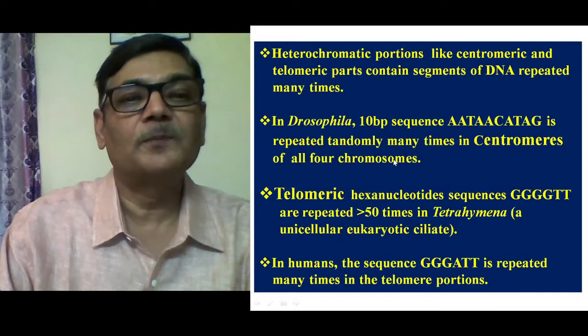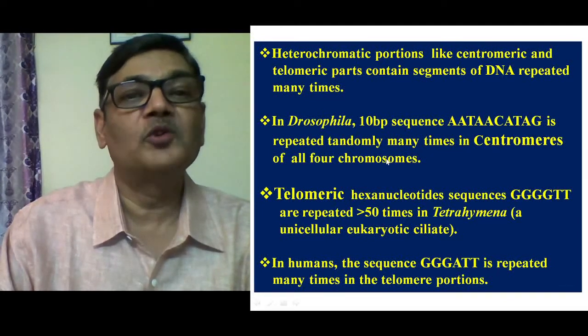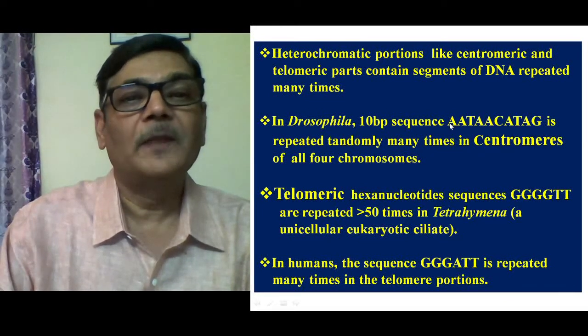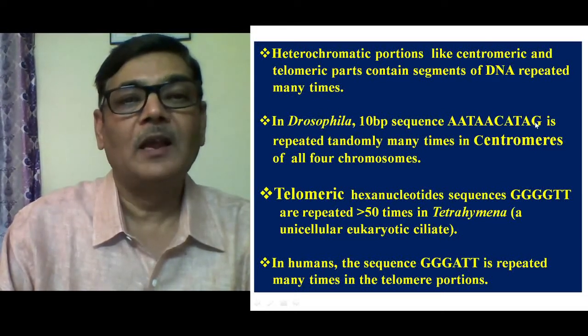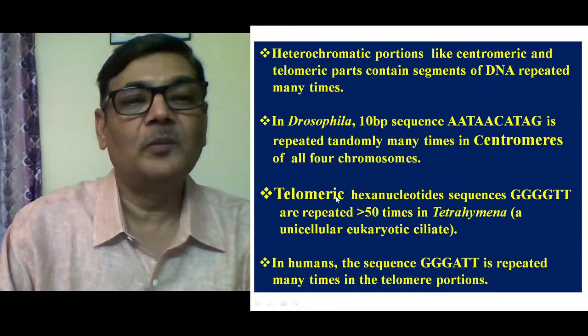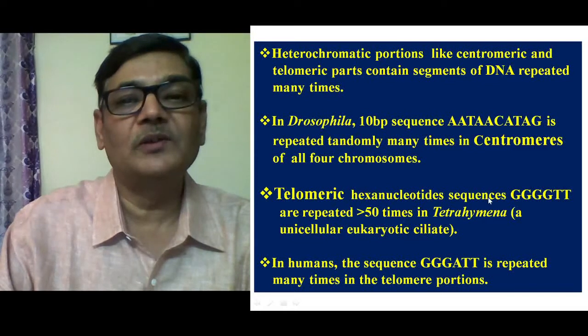Drosophila possesses 4 pairs of chromosomes. So if we consider 4 individual chromosomes, they will have this 10 base pair sequence in their centromeric portion repeated so many times.